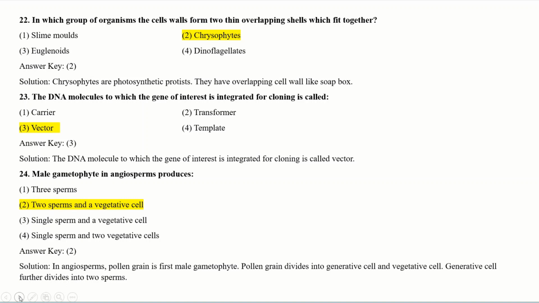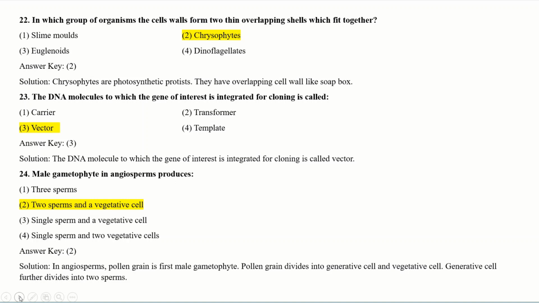Male gametophyte means pollen grain. Pollen grain is a male gametophytic structure in the angiosperm. Which part can be produced by the male gametophyte? See the options. 3 sperms, 2 sperms and a vegetative cell, single sperm and a vegetative cell, single sperm and 2 vegetative cells. And the explanation is here.